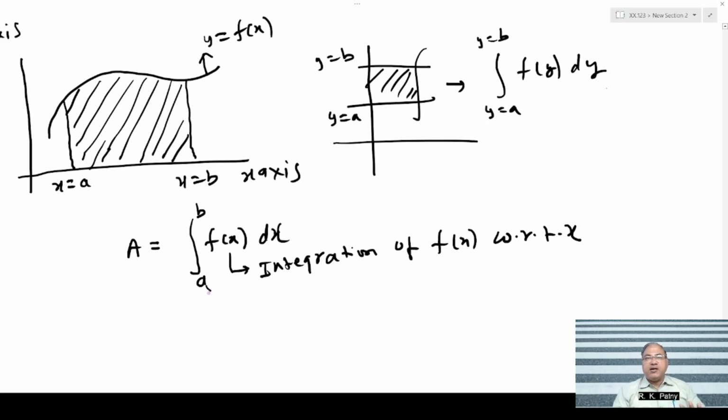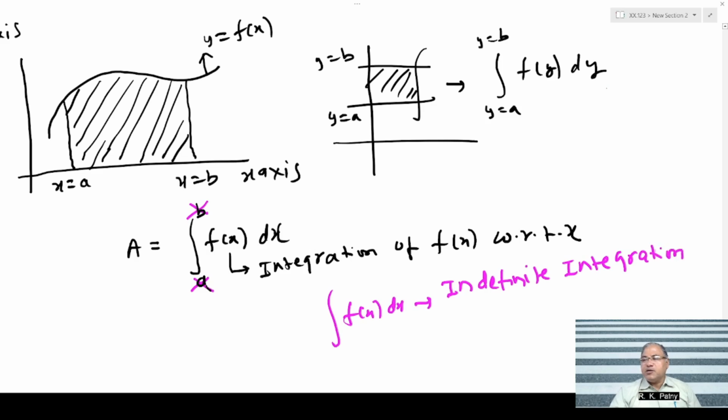And now what are the types of integration? You see, these are the limits. I said a is the lower limit, you remove it, and b is the upper limit, you remove it. Now it is an integration without limit. So the integration without limit is called indefinite integration, because the limits are not there. And when you use the limits, like this, the limit a to b f of x dx, it is called definite integration.